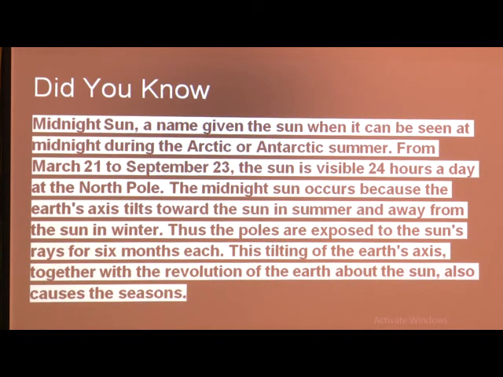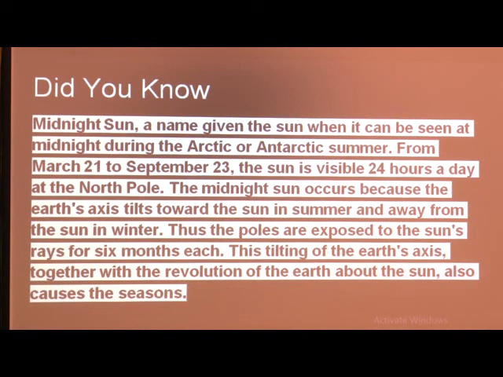Okay. Now, did you know midnight sun, a name given to the sun when it can be seen at midnight during the Arctic Circle or Antarctic summer. From March 21st to September 23rd, the sun is visible 24 hours a day at the North Pole.